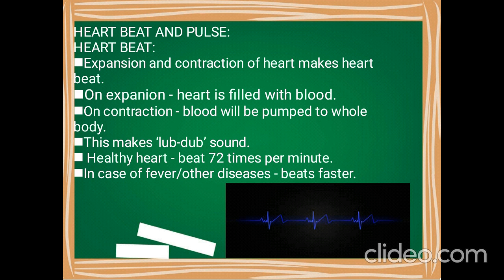For a normal person, the heart beats 72 times per minute. Could you believe, children? The heart beats 72 times per minute. But in case of fever or any other disease, the heart beats at a faster rate than the normal rate.